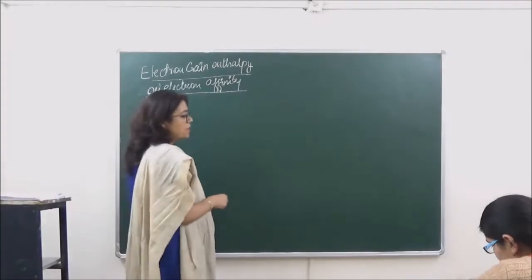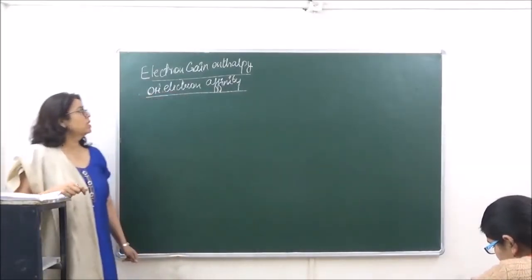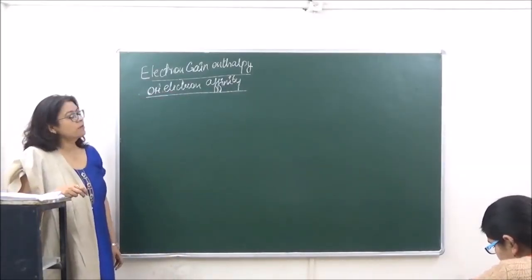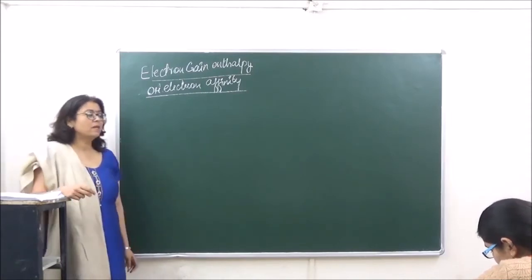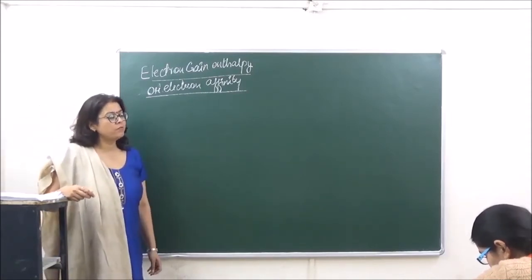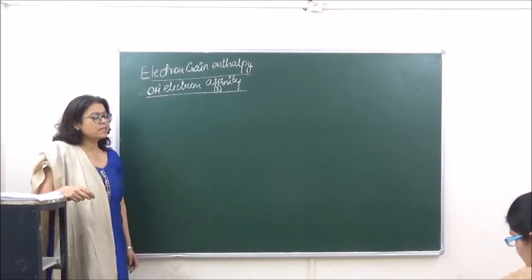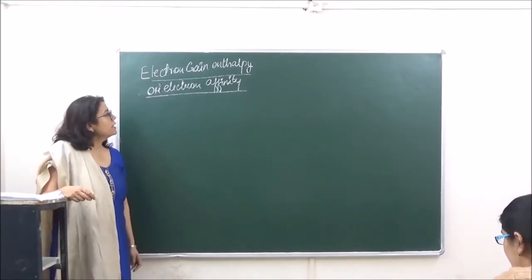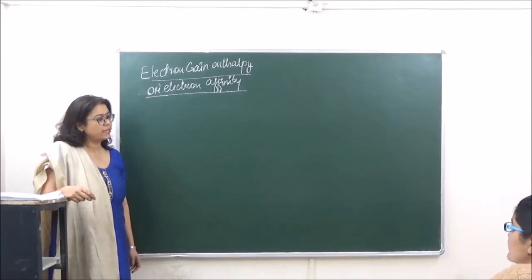The last topic we did was ionization energy. Today we are going to discuss the next property, which is electron gain enthalpy. It is also known as electron affinity. Okay, affinity means love, attraction. So electron affinity means love for the electrons.